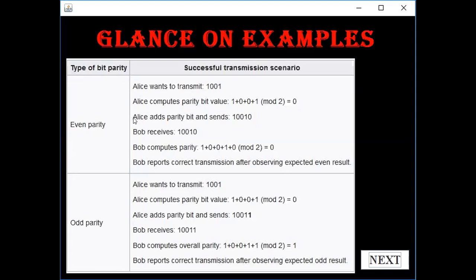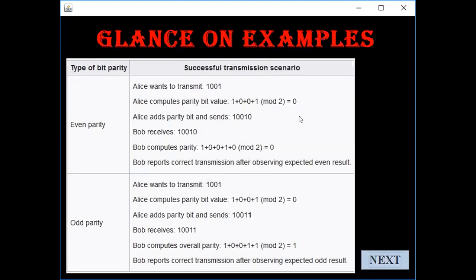Bob receives it, computes the parity, and sees that this is odd parity. The message received is correct, and he can move forward to remove the parity bit and obtain the message, 1001. So this was the example of odd and even parity for successful transmission.